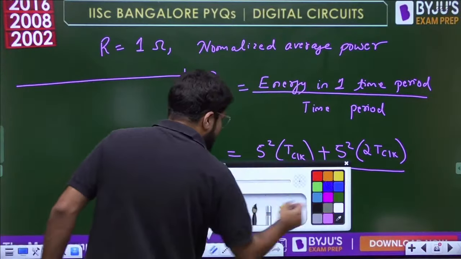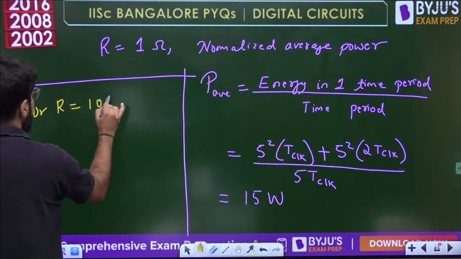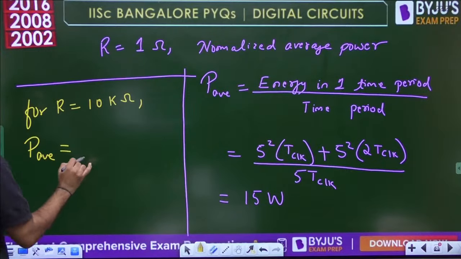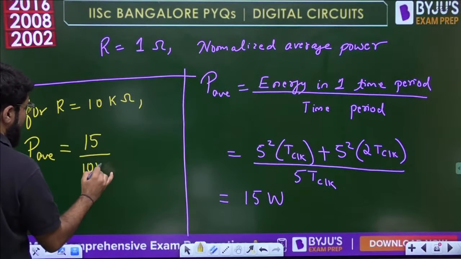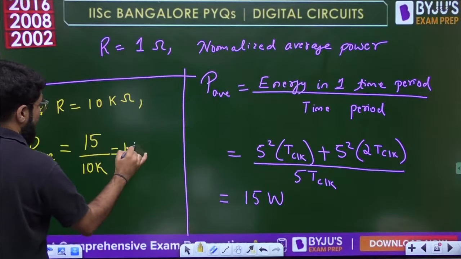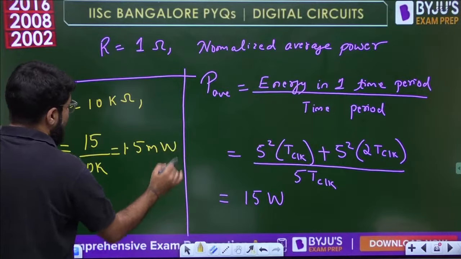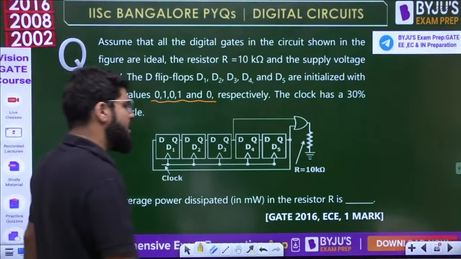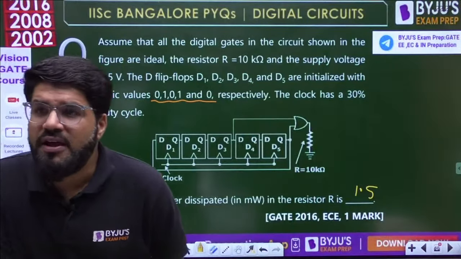Now let me write the final answer here for R equal to 10 kilo ohm. What is the average power? That was the normalized average power. It is given by 15 divided by 10k, so it will become 1.5, and kilo goes up so it becomes milli. So 1.5 milliwatt. Let's see the options. It's a NAT question, milliwatt is needed. 1.5 is my final answer, dear.